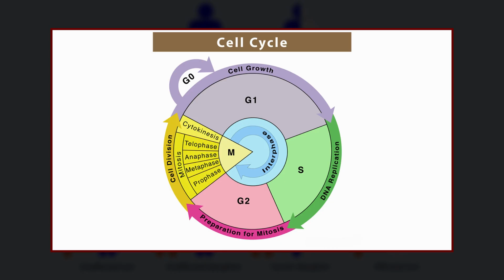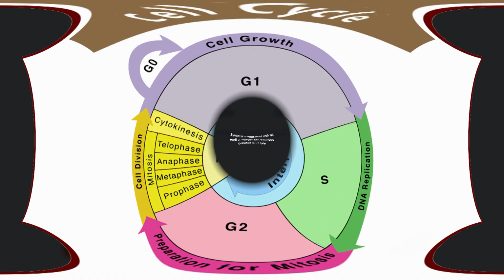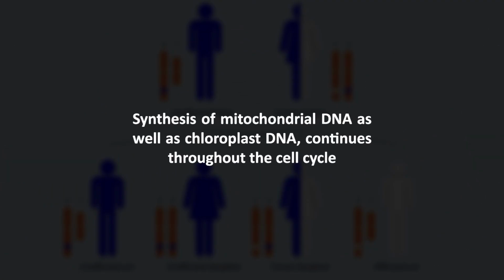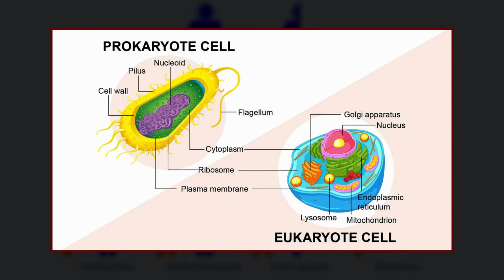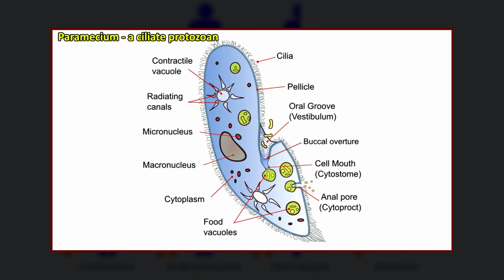Fourth, the synthesis of nuclear DNA takes place only during interphase, that is the S phase of the cell cycle, while the synthesis of mitochondrial DNA as well as chloroplast DNA continues throughout the cell cycle. Fifth, usually the nuclear DNA is linear in the eukaryotic system and circular in prokaryotes. But generally, the non-Mendelian DNA is a circular molecule except in ciliates, protozoa, where it is a linear molecule.